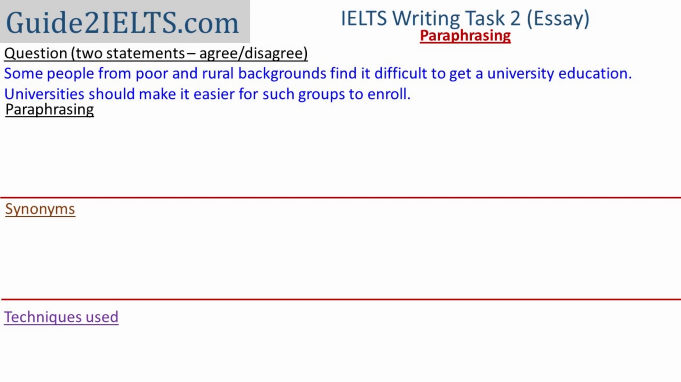This part of the question, that is the first sentence in the question, is given as a fact. This is not what we need to agree or disagree with. We need to either agree or disagree with what is given in the second sentence. So what the question is saying is that because people from poor backgrounds and from rural areas find it difficult to get university education, therefore universities should make it easier for them to get admission there. It is this understanding of the connect between the two statements that we use to paraphrase the question.